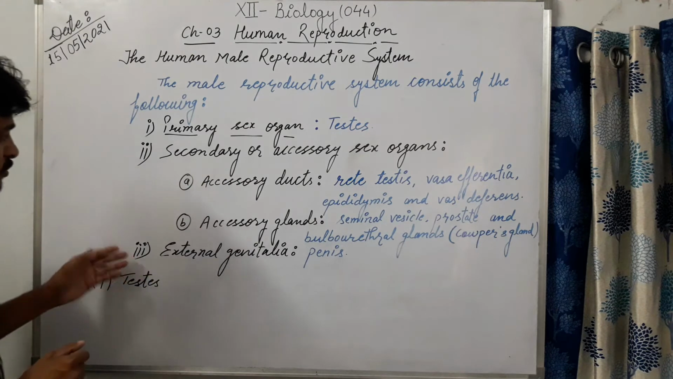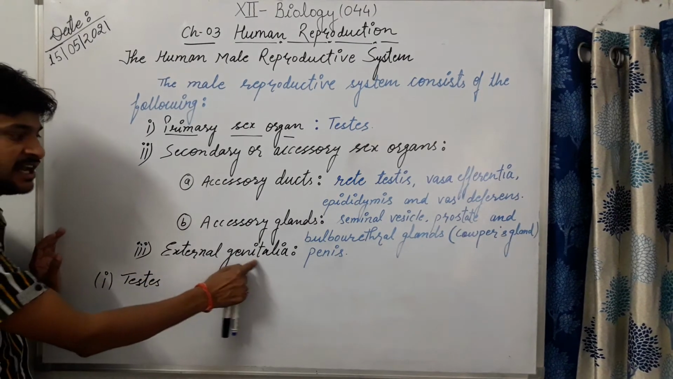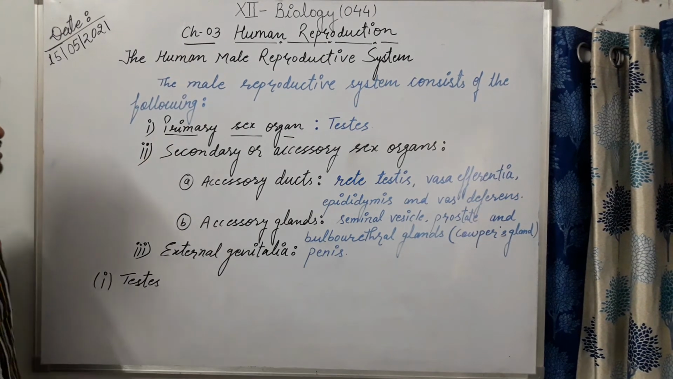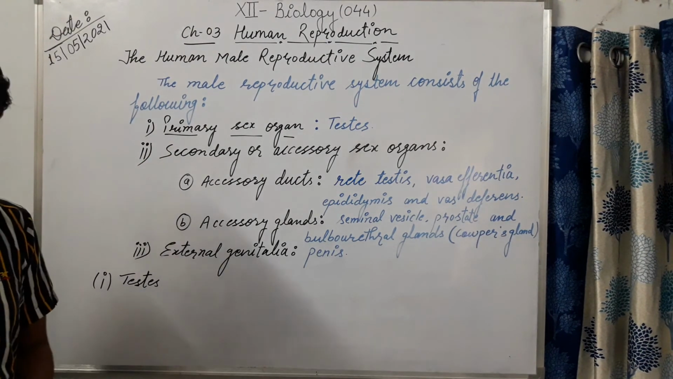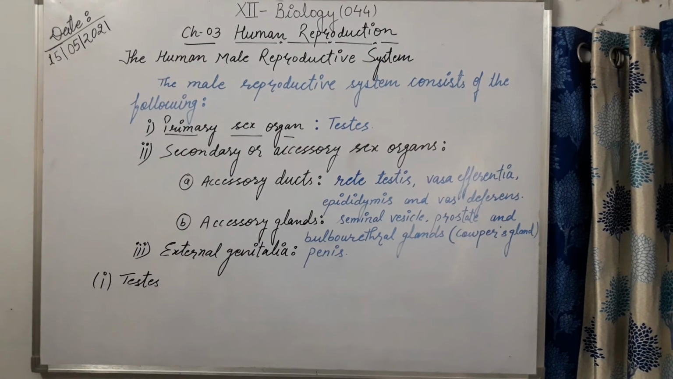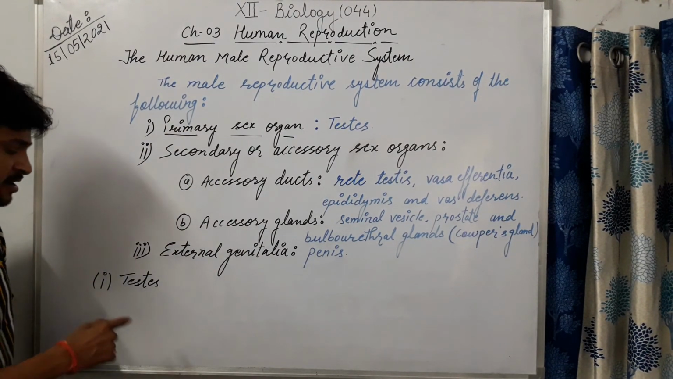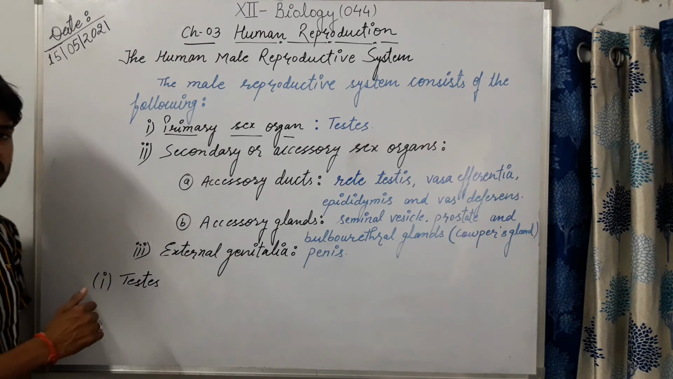And the last one, the external genitalia, is the penis. So these are the essential organs that are part of the male reproductive system, and after that we will discuss them one by one in detail.